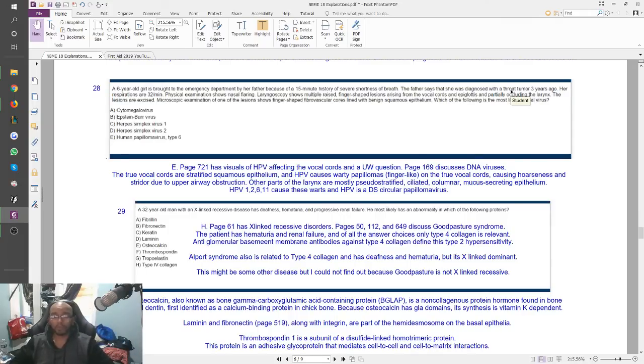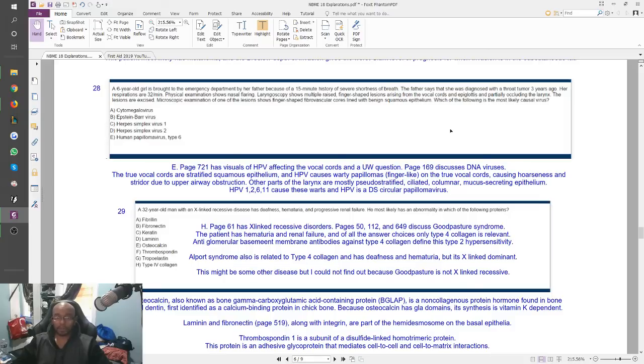Laryngoscopy shows multiple raised finger-shaped lesions arising from the vocal cords and the epiglottis and partially occluding the larynx. The lesions are excised. Microscopic examination of one of the lesions shows finger-shaped fibrovascular cores lined with benign squamous epithelium. Which of the following is the most likely cause of virus?